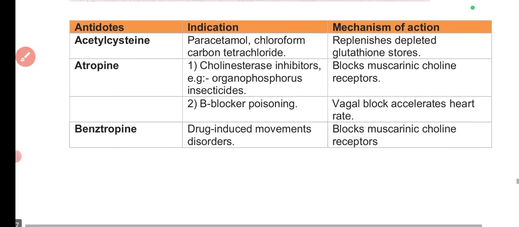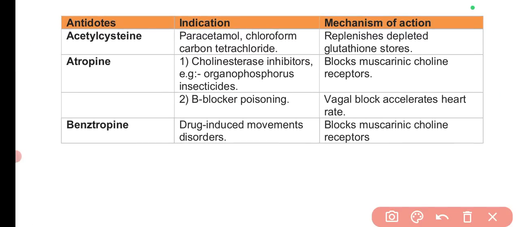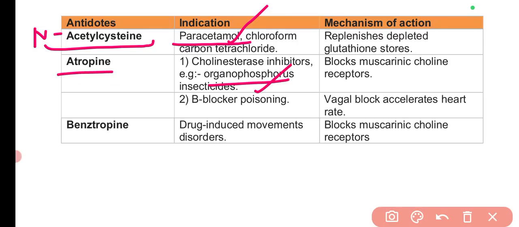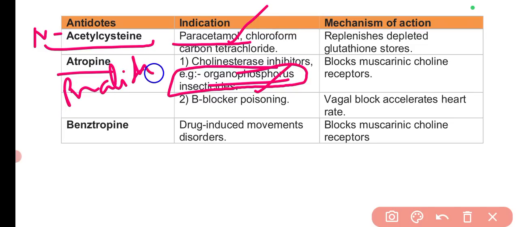Now I have provided you this table. In this table, most importantly, you have to learn the antidotes for specific conditions. For example, for paracetamol poisoning, acetylcysteine, or sometimes the question can be asked like N-acetylcysteine. So this is the antidote for paracetamol. This is most important. For organophosphorus poisoning, atropine is there, and also the pralidoxime is used. Pralidoxime, this we have discussed in the question as well.